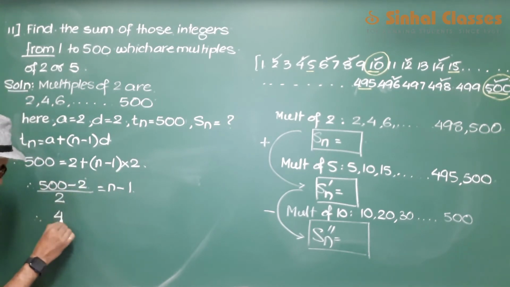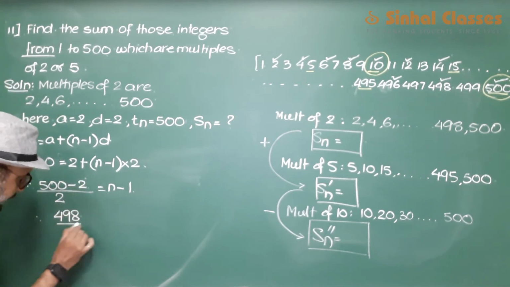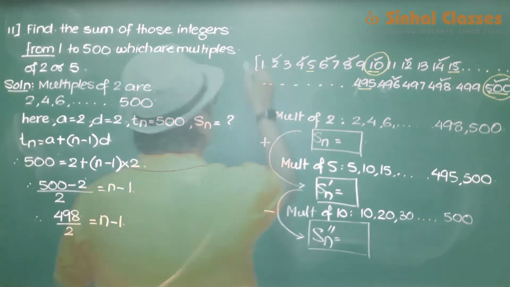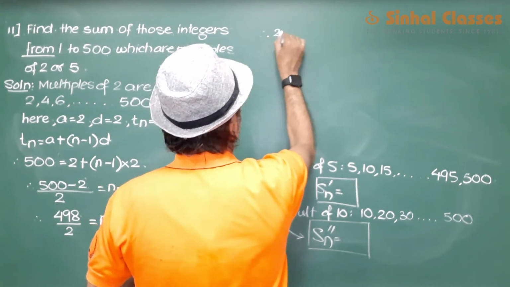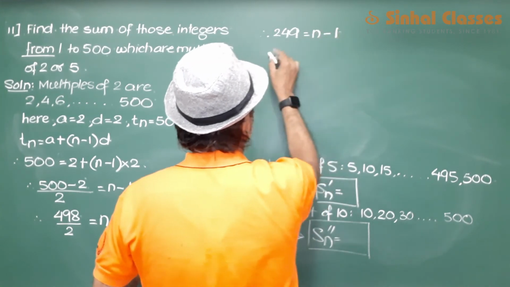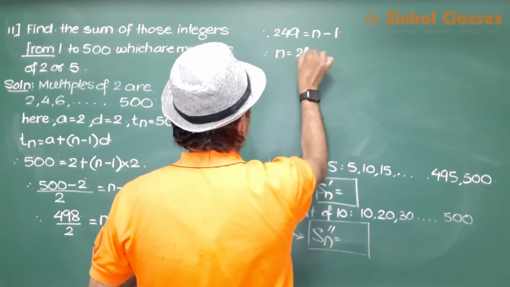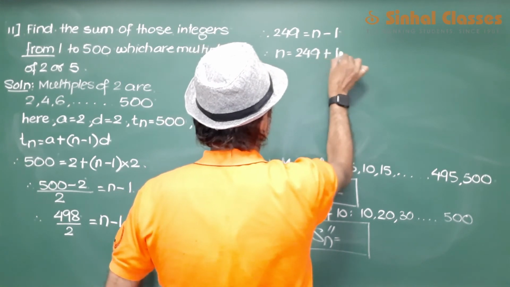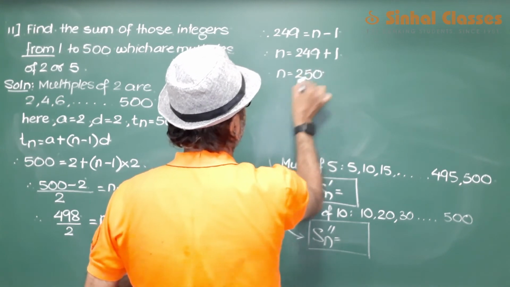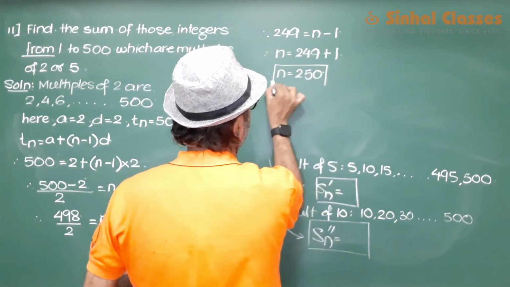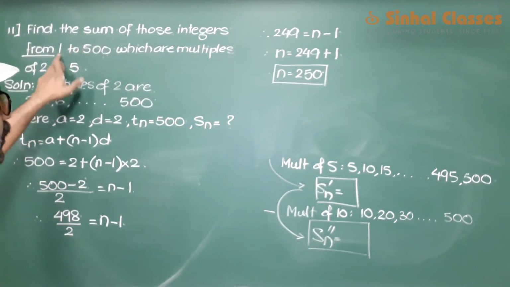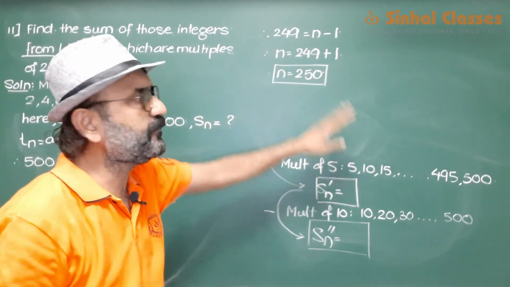So this is 498 upon 2 is equal to n minus 1. So that is 249 is equal to n minus 1. n is equal to 249 plus 1. n is equal to 250. So from 1 to 500, there are 250 such numbers which